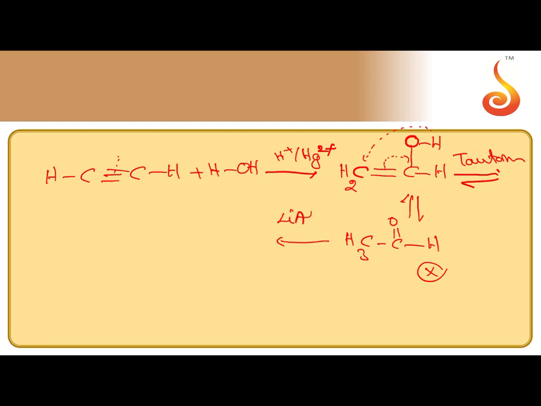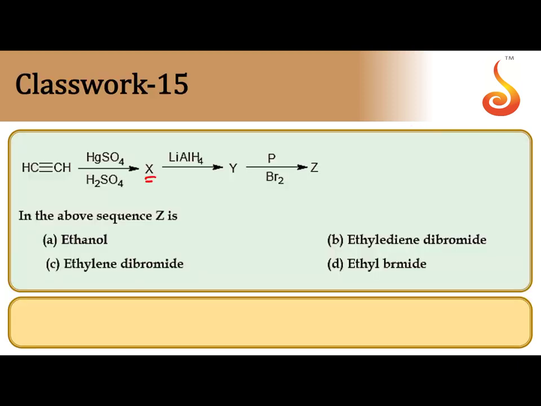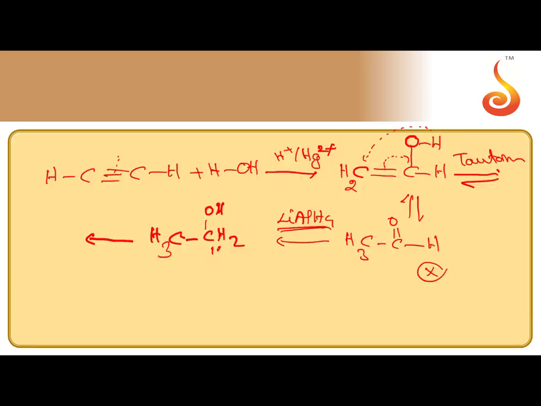Then X is reduced with LiAlH4. We know by the reduction with LiAlH4, carbonyl compound becomes alcohol. Since acetaldehyde is an aldehyde, it undergoes reduction to give primary alcohol, that is ethyl alcohol. After the formation of ethyl alcohol, it is reacted with phosphorus and bromine.